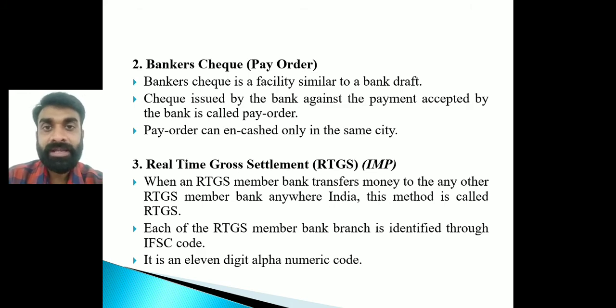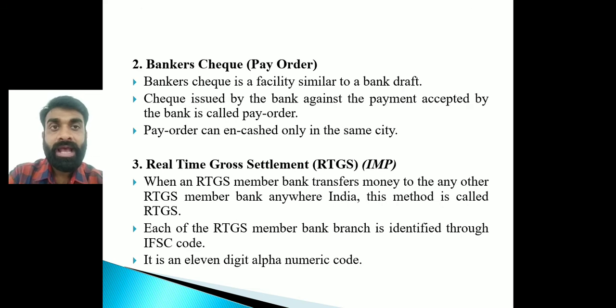So it is considered as real-time gross settlement. Why? Because the money will be transferred at the same time, right? I just need to fill up the form: the IFSC code needs to be mentioned, the name of the account holder, and the amount also. Here no cash transactions are done in RTGS. Money will be transferred from one bank account to another bank account.